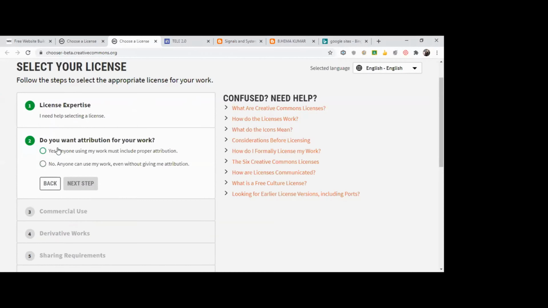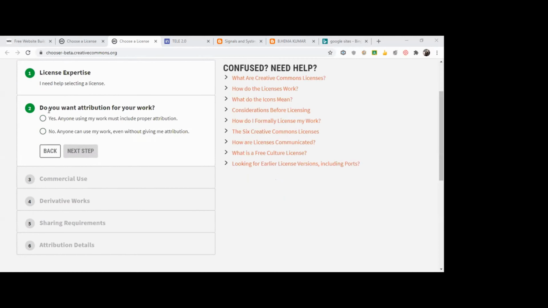I just click on next step. Yeah, beta version done. So the first question is license expertise. If you are very proficient, you can go for yes. Otherwise you choose the second option, I require help, and click on next step. Once you click on next step, the second step is, do you want attribution for your work?